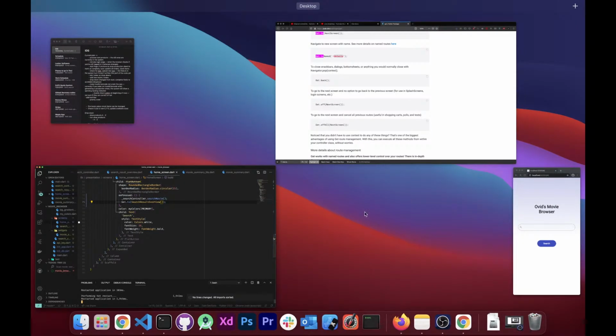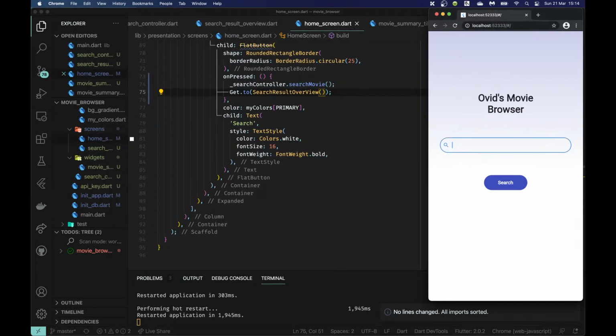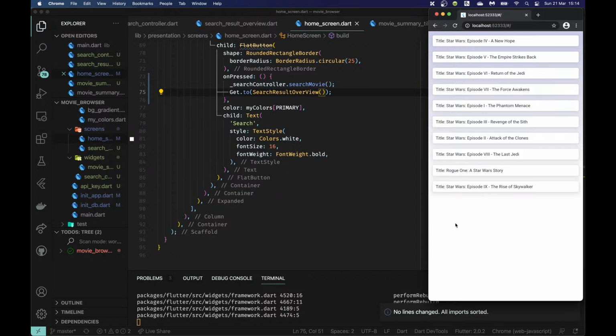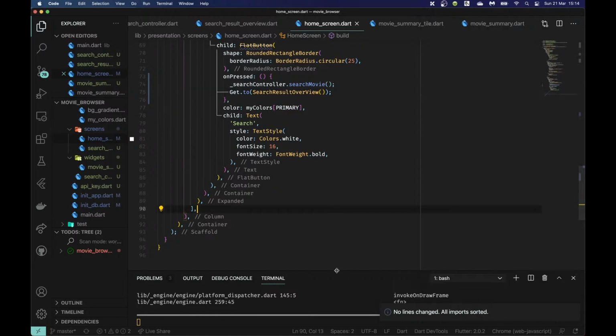Okay, so now let's test this. Star Wars, hit search, and did you guys see that? It crashed for a second, but then it worked. Now that was interesting. That was really interesting. So what's happening there?